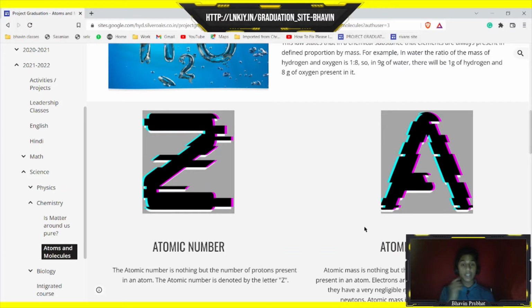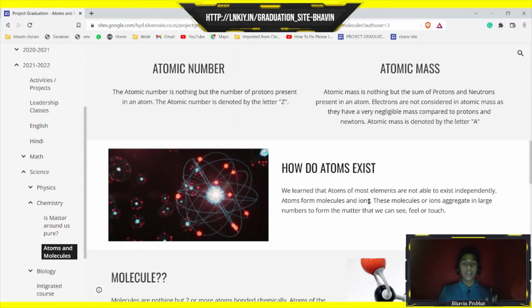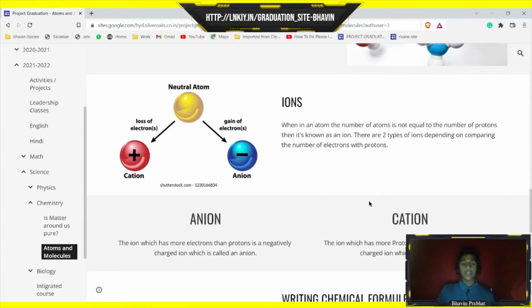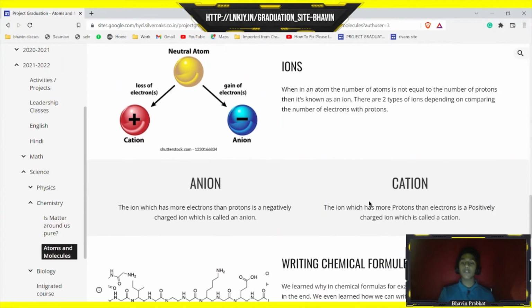And then here I've written about the atomic number and atomic mass, the definition of them. And then how do atoms exist, and about molecules and ions. Ions are nothing but when an atom has more or fewer electrons than the number of protons, or basically when the atom loses or gains an electron, it becomes an ion. There are two types of ion: cation and anion, depending on whether the atom loses or gains an electron.